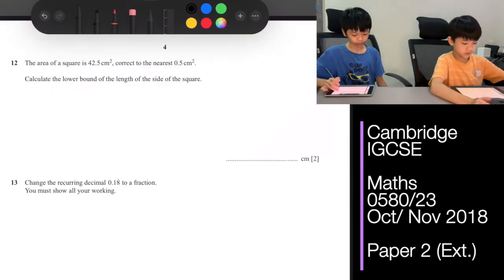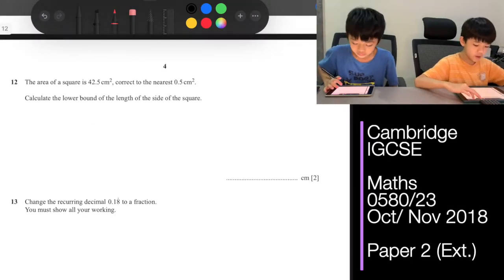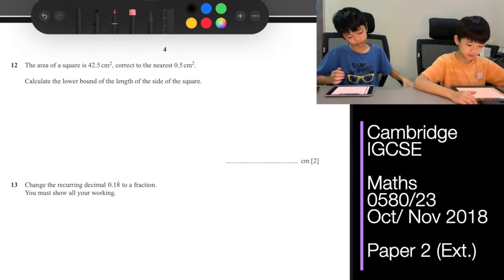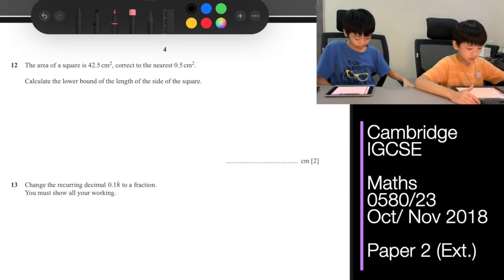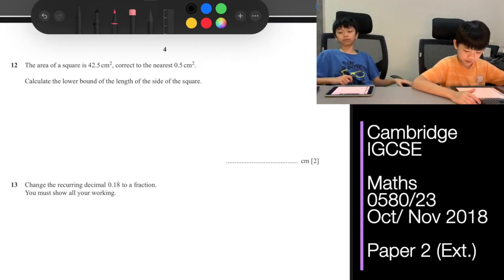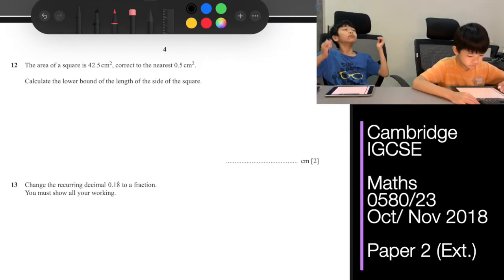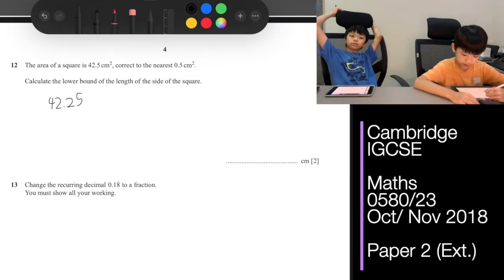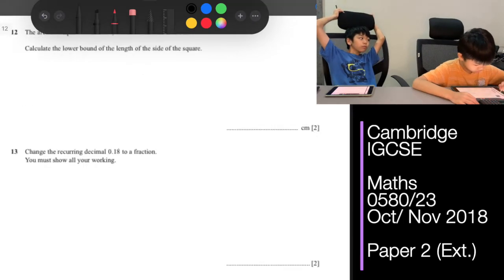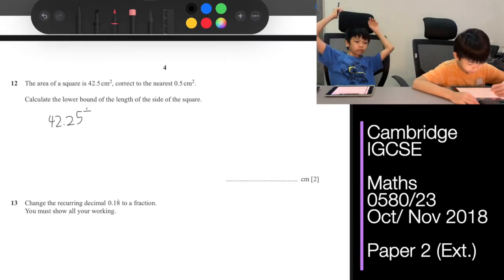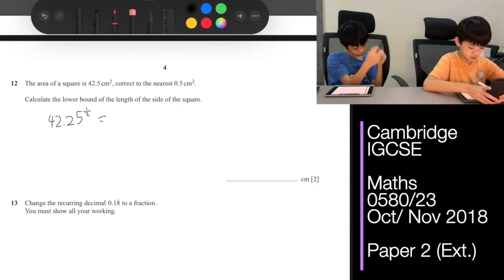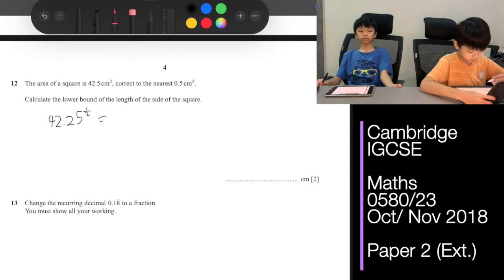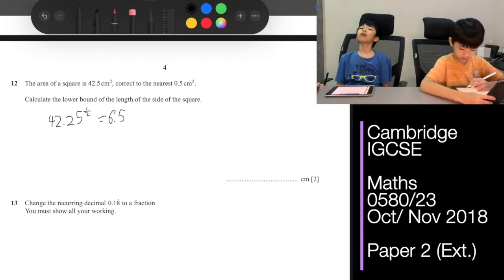Okay, for question 12, the area of a square is 42.5 centimeters squared, correct to the nearest 0.5 centimeters squared. Calculate the lower bound of the length of the side of the square. So that would be 42.25, because it's rounded to the nearest 0.5 centimeters squared, to the power of 1/2. That would give us 6.5 exactly.